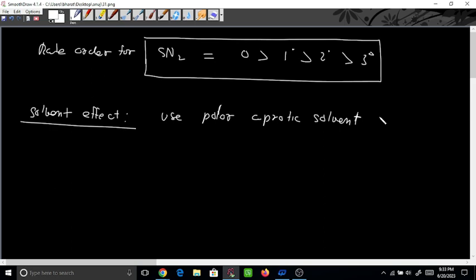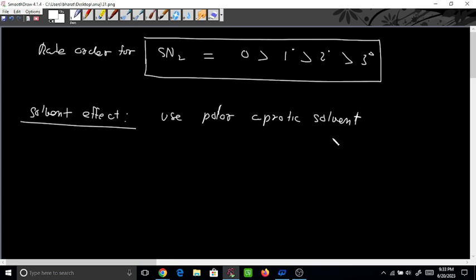See, one is DMSO, dimethyl sulfoxide. Then one is DMF, dimethylformamide. Okay, DMA, dimethylacetamide. No need to remember these, just remember that we will use an aprotic solvent, meaning the hydrogen will not be protonated from here.